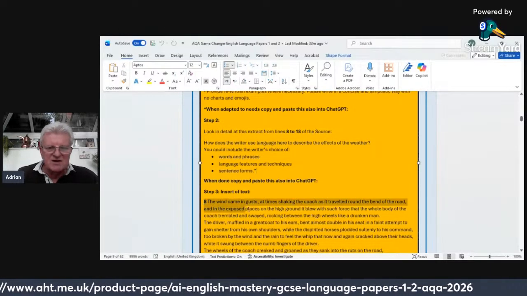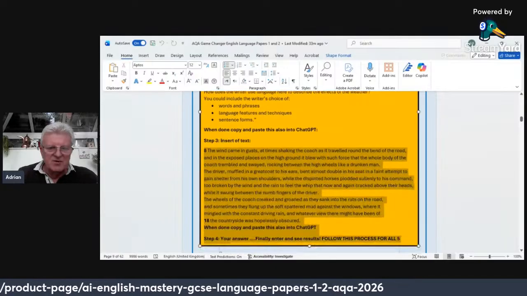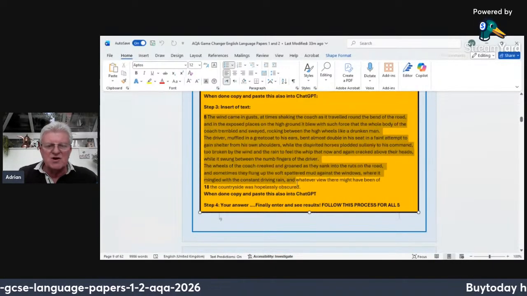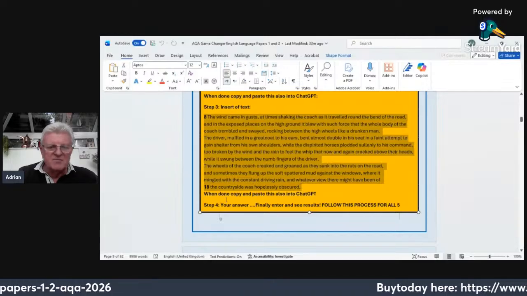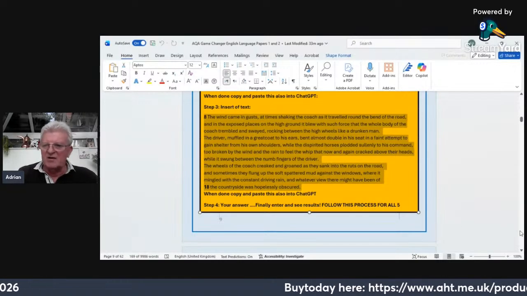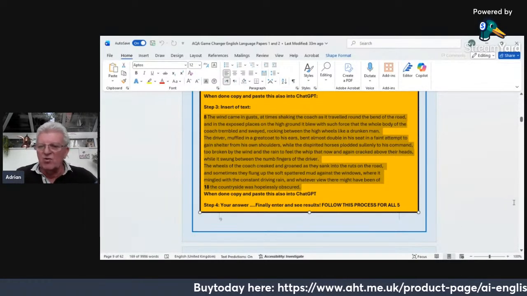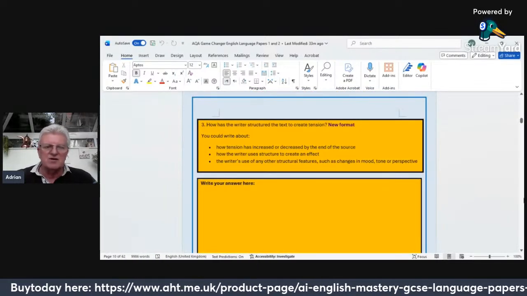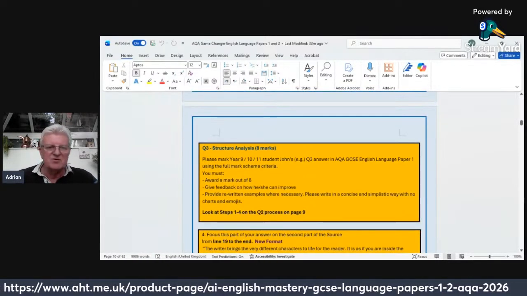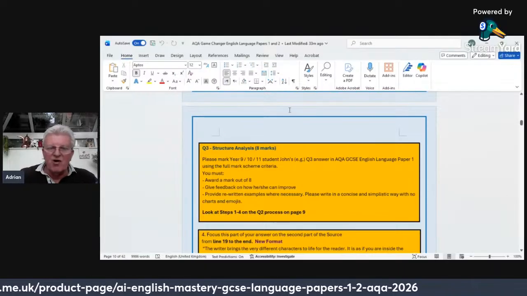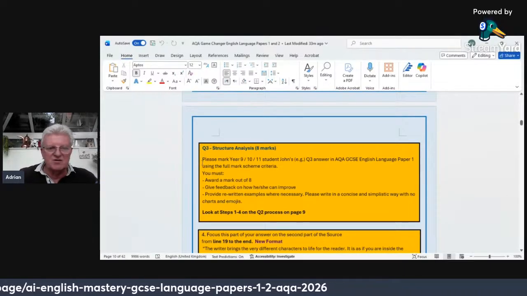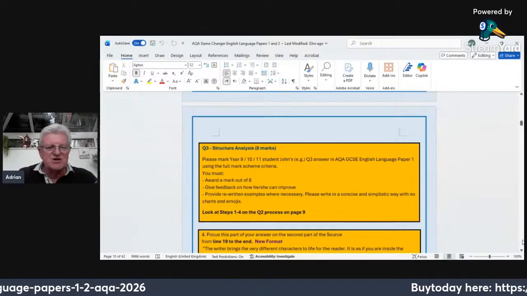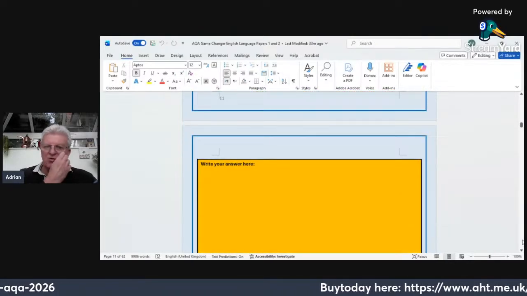So I've actually taken the text there and put it in. And then finally, whatever answer you've written, you then put that in as well. And that's how it works all the way through. So as you go through the source, you will see question 3, you will see again the prompt for the structure question and what it requests there. And again, you use the same process that you've done all the way through.